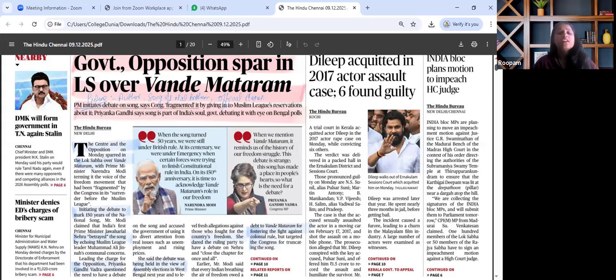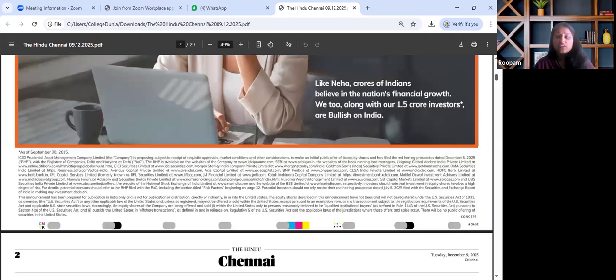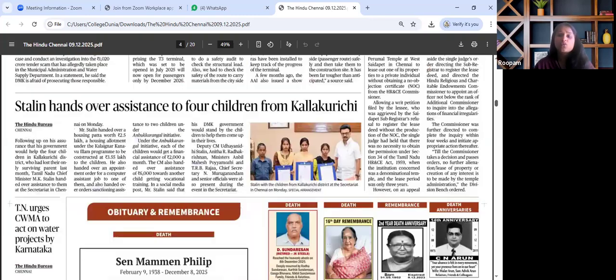For the mains perspective, the same article is to be seen through the lens of the role of national symbols in nation building, political narratives around freedom struggle symbols, and how parliamentary debates shape public memory. This is how this article is to be holistically seen, which is very much important for all our GS1, GS2, and GS4 papers.